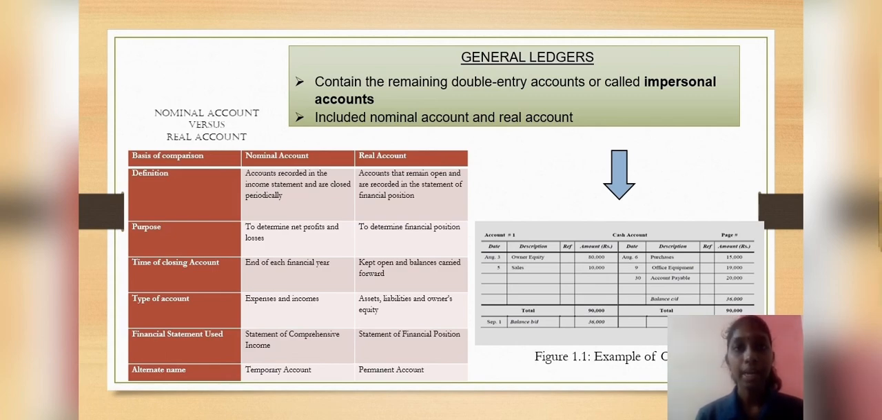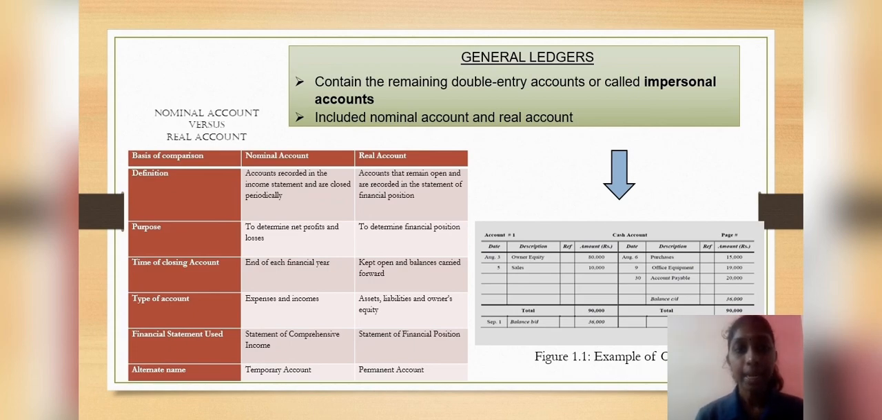Let's look at real accounts or permanent accounts first. These are statement of financial position accounts which are not closed at the end of each period. At the end of each year, the balances of these accounts will be carried forward into the next period. For example, buildings, machinery, fixtures, inventory and capital.